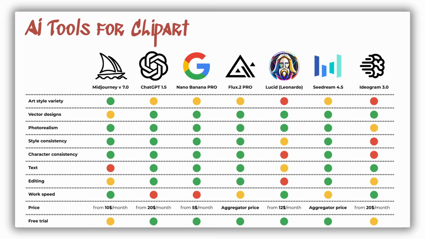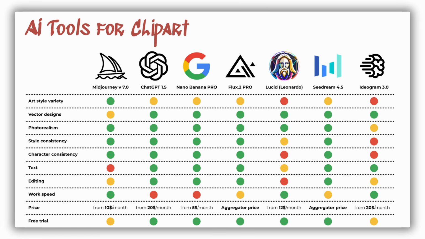Now it's time to summarize everything and make some conclusions. All AI tools have their strong and weak sides, and there's no absolute champion. I've made a table and put everything together to help you make your choice. We've already covered most of this stuff, but also I've added the pricing line and free trial availability line.